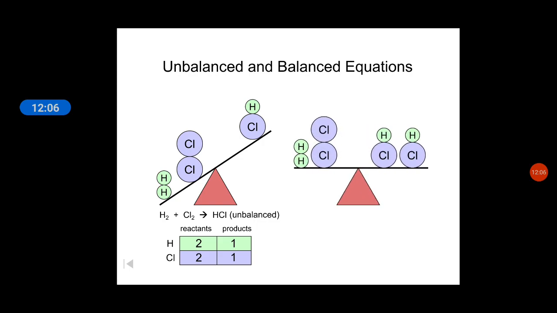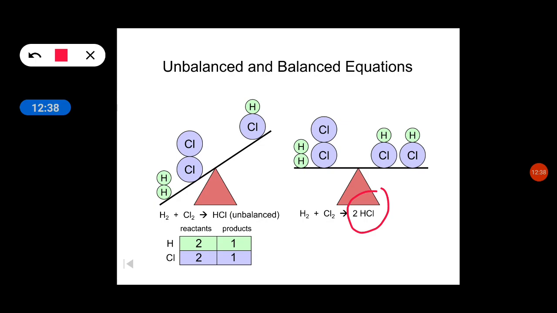Now when you want to balance this equation, what do we have to do? When you observe this figure, on the right hand side 1 more chlorine and hydrogen is added. When 1 more chlorine and hydrogen is added, the seesaw is balanced. Here we are adding 2 in front of HCl, right?